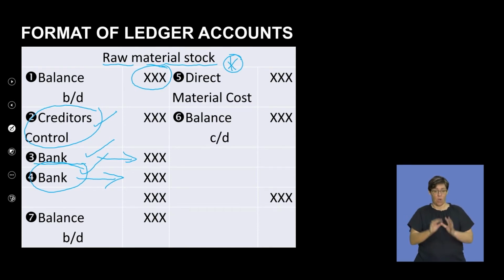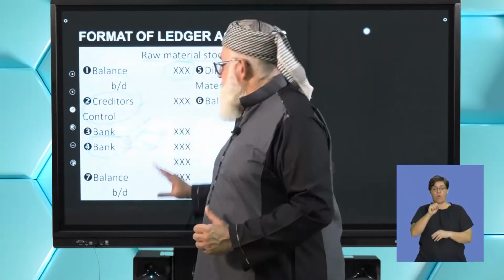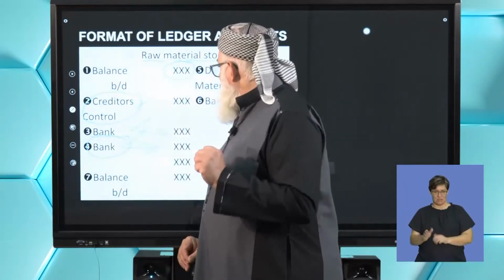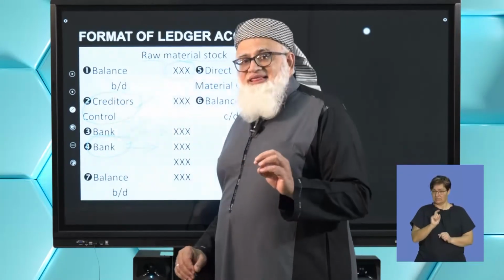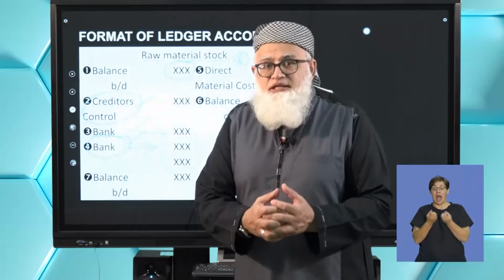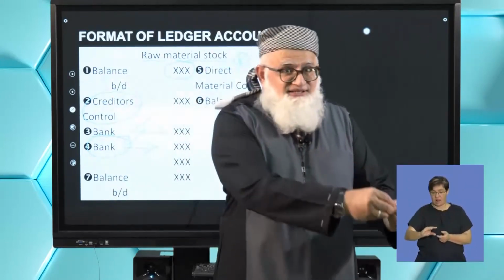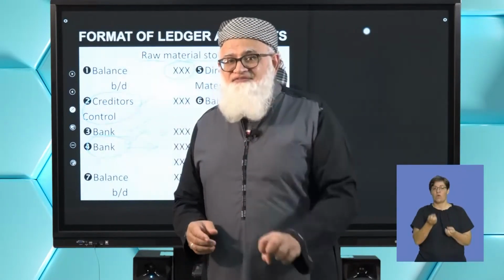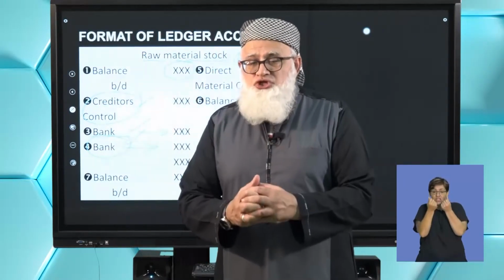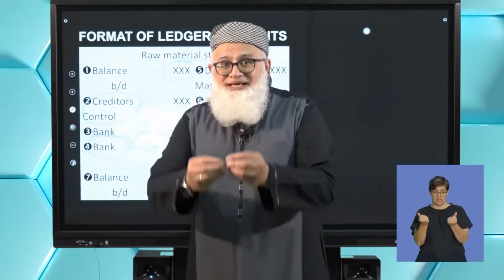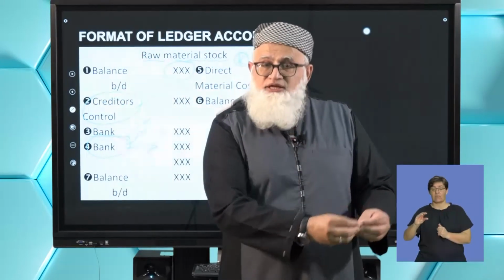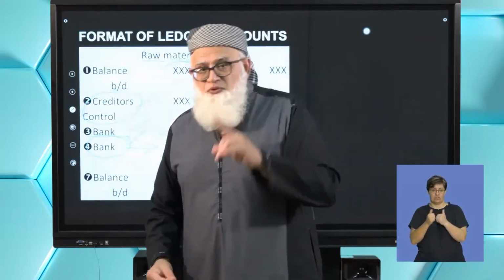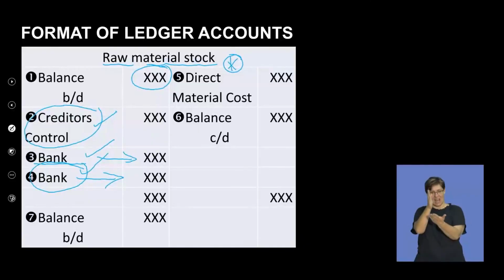Once you've processed all of those transactions, right? We're now in the raw material stock account, and what do we find? That the actual amount of material that was issued to the factory, watch the choice of words. If you are given the actual amount of raw materials that were issued to the factory to manufacture the goods, that would then give you your direct material cost.